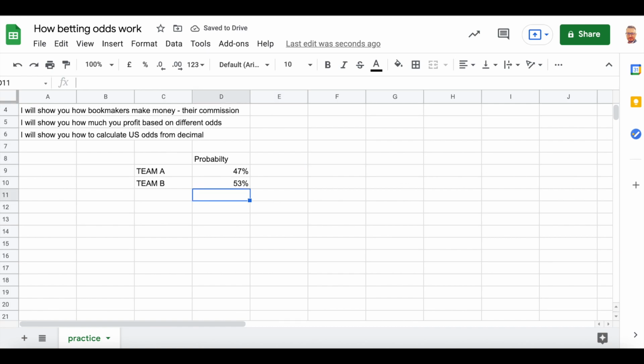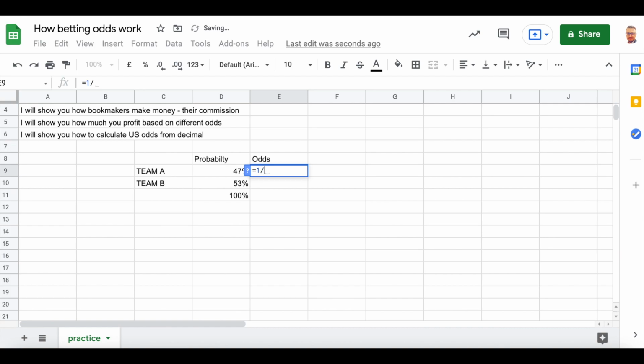If we sum those two numbers, we will get 100%. That means that the match will happen. That makes sense, right? This is basic probability and basic math. If something will happen, and if the sum of all different outcomes at the end is 1 or 100% in this example. Okay, so how to calculate the odds from probabilities?